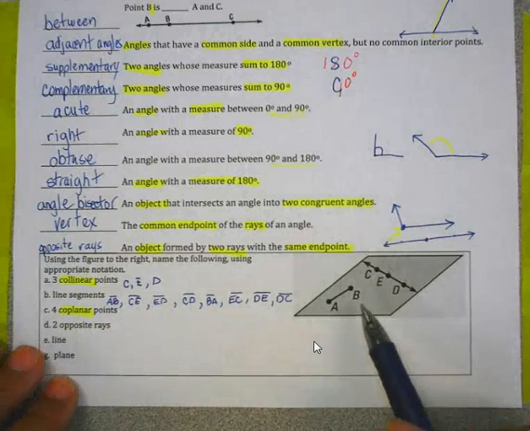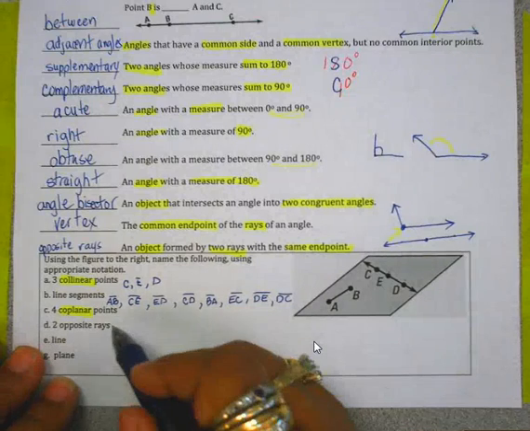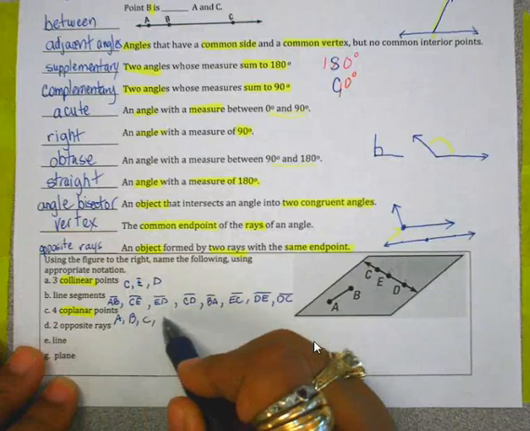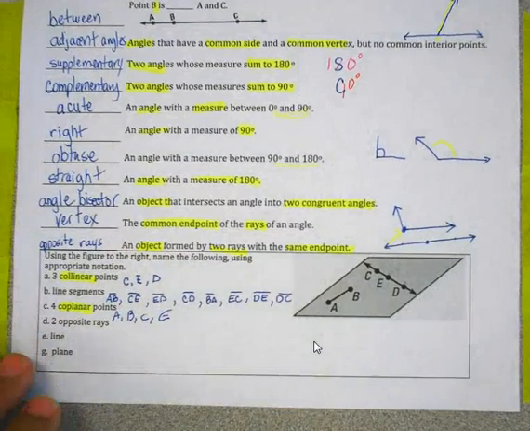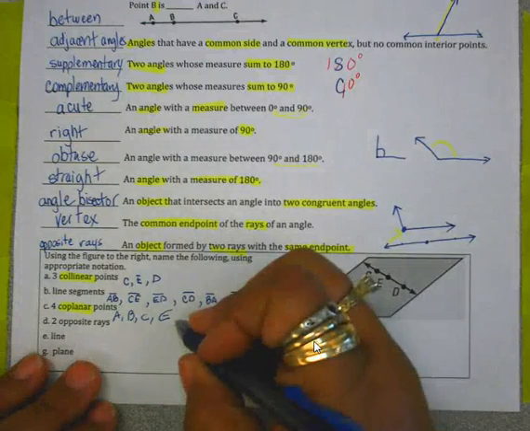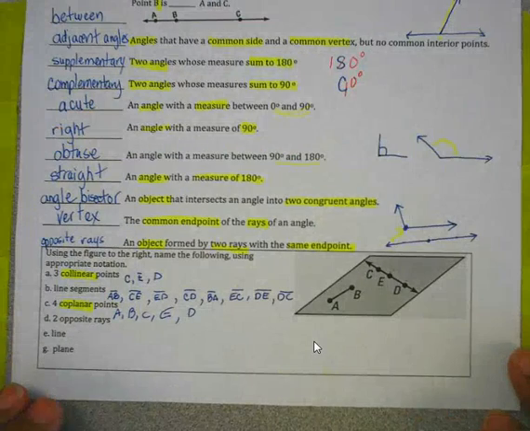Four coplanar points can be any of these four points that we see. How about A, B, C, E? Any of those. You can even add D if you want, but that's actually 5.